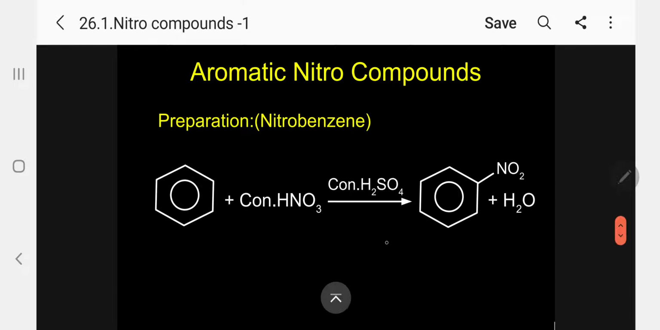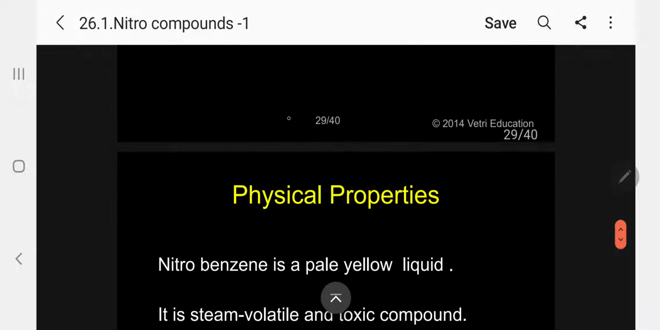The next, let me go for aromatic nitro compounds. The specific example is nitrobenzene. How is nitrobenzene prepared, in the laboratory as well as commercially? You take benzene and add a mixture of nitric acid and sulfuric acid, heat strongly at a higher temperature for 1 hour. The final product will be nitrobenzene. Kindly follow. This is the simplest laboratory as well as commercial method.